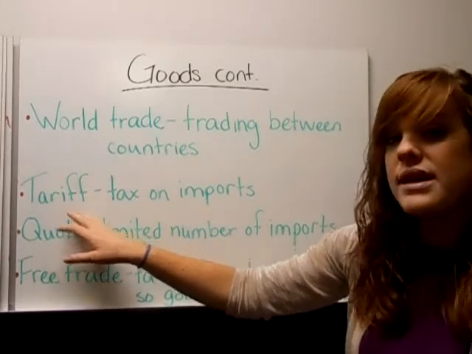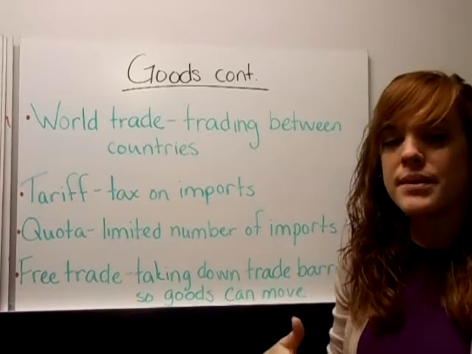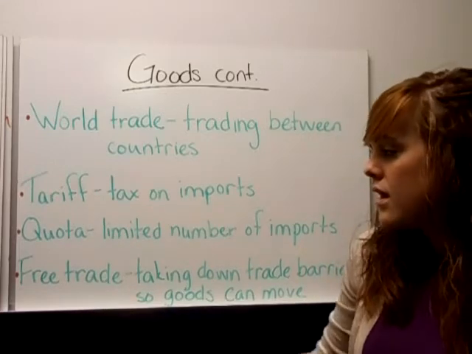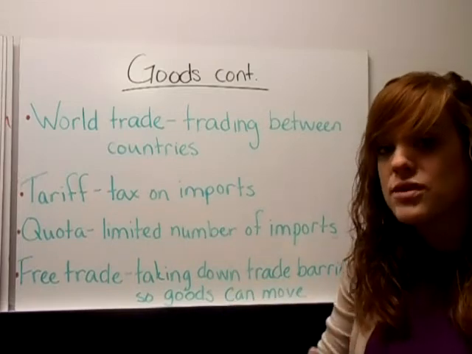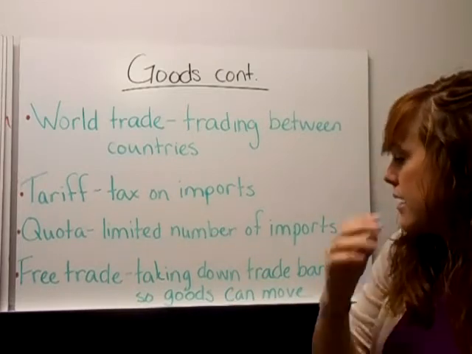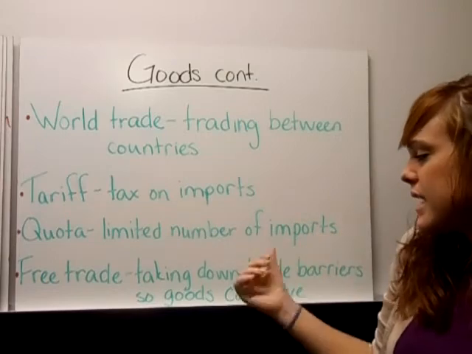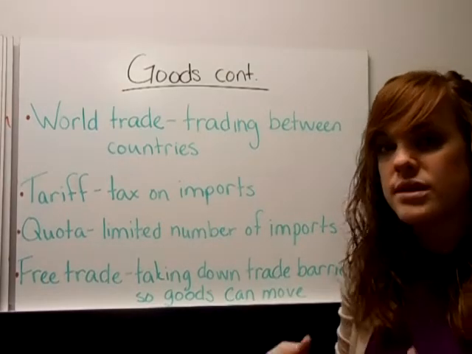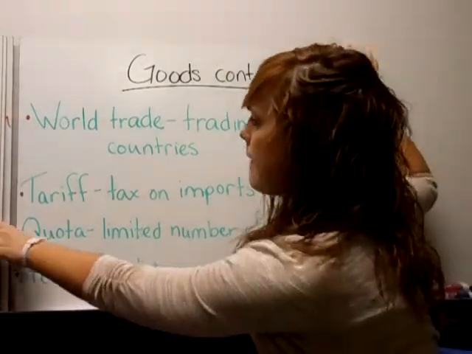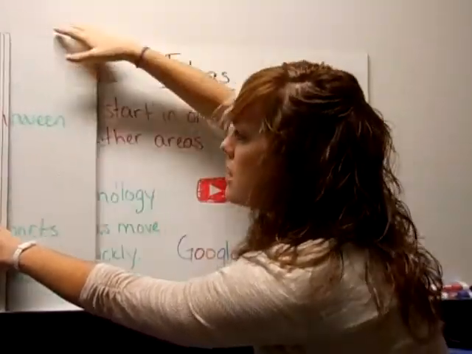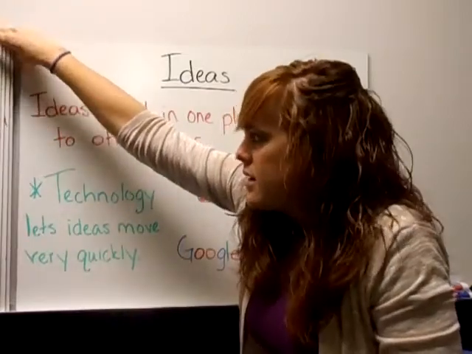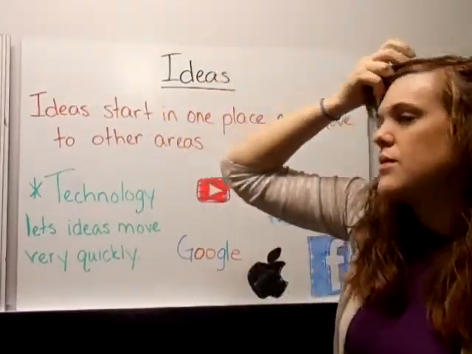A tariff is a tax on the imports coming into your country. Quota is a limited number of imports that are allowed to come into your country. And free trade is taking down trade barriers so goods can move. And we'll be talking more about what those words mean and how they apply to what we're learning.